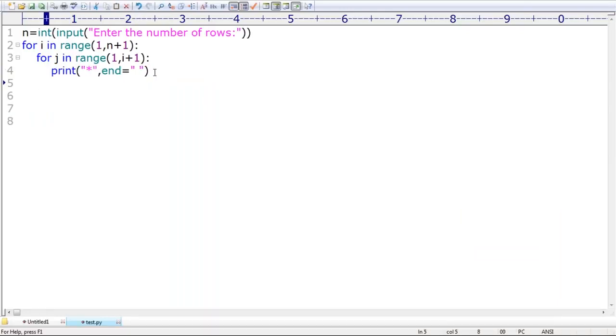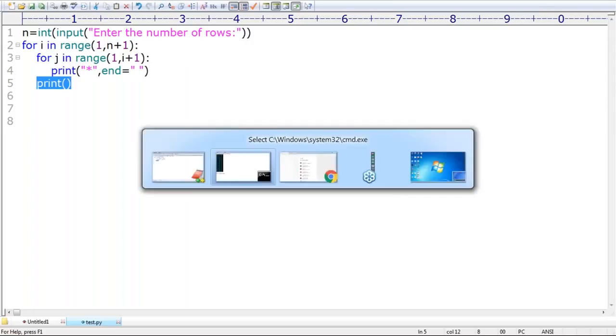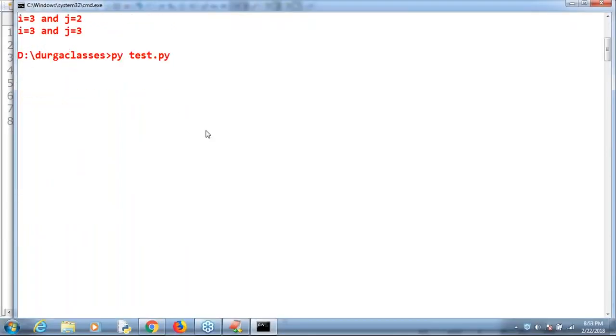Now after this, what I have to do is go to the next line. A print function without any argument just prints a new line. So for every row, print this many stars in the same line without a new line, with a space separator, and after completing that row, one new line is required. Remember that. One minute, let me execute this code. Observe whether I get the output or not.